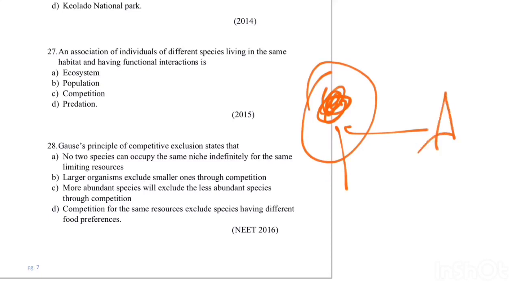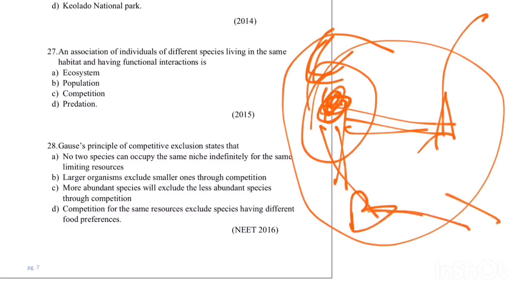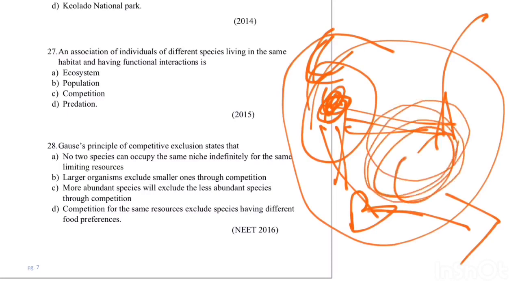If they have to compete, one has to leave the habitat. If there is A and B, and these two are competing for the resource C, which is the common resource for both, these two organisms cannot live in this habitat. Why? Because if there is competition, one will win and one will lose, and the organism which loses has to leave the habitat. This is the Gause principle: two organisms competing for the same resource cannot live together in the same habitat.